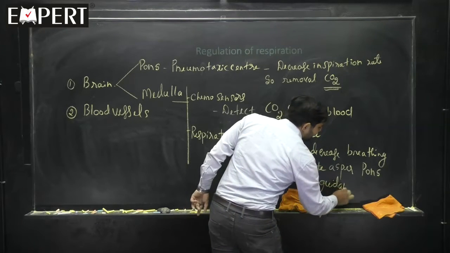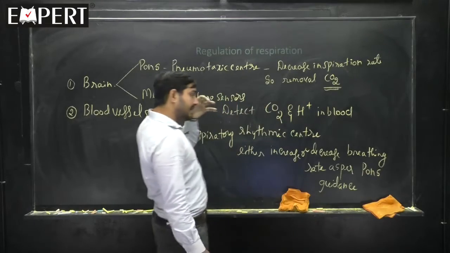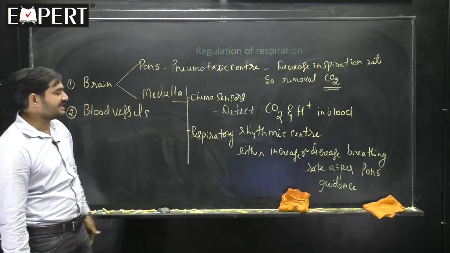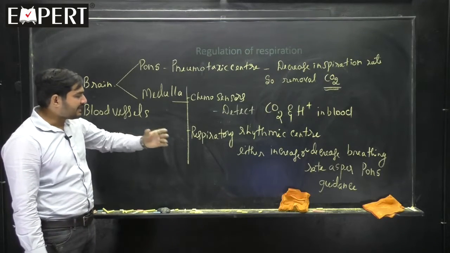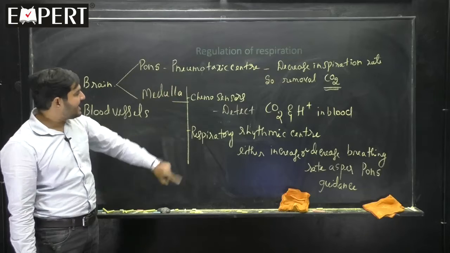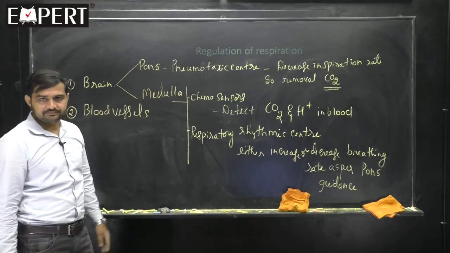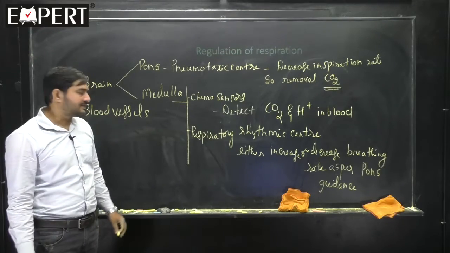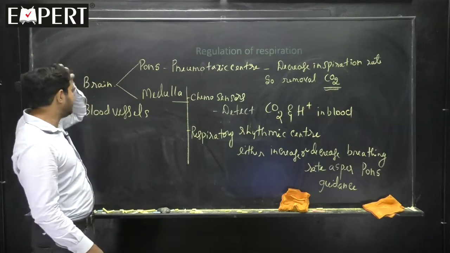That means who is the superior? It is the pons that is superior, which will guide the respiratory rhythmic center, and the respiratory rhythmic center can increase or decrease the breathing rate as per the guidance of the pons region. Hope the matter is very clear. Hope you have noted down all these points. I can just briefly once again tell.